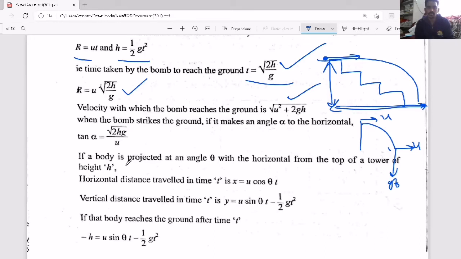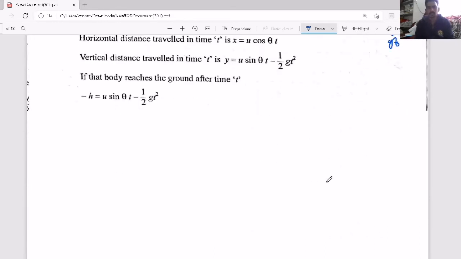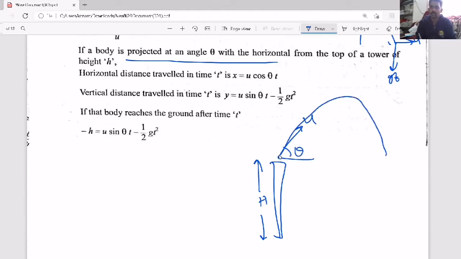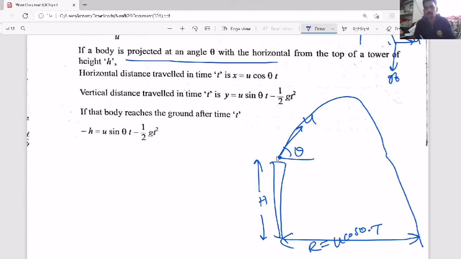Now here one more thing: if your body is projected at an angle theta from the top of a tower, then you just have to make the equation. Suppose there is a tower having height h. Now you throw the body at an angle theta with the horizontal, then it will go and come back, then still go on. So now this is the range. The range equals u cos theta into time of flight.